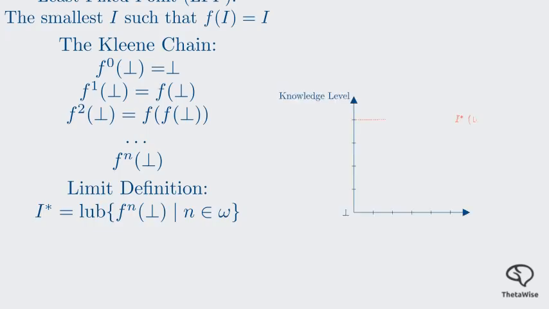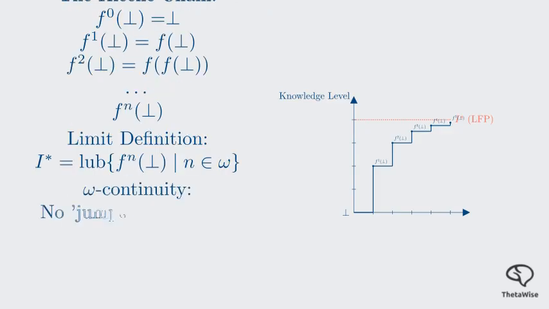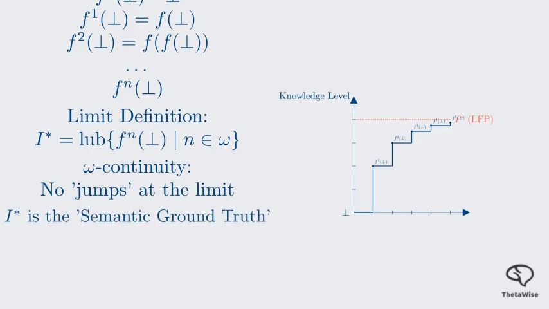Think of this as a computational climb. Each step represents a finite amount of reasoning or neural inference. Omega continuity ensures that there are no jumps at the limit that the finite steps couldn't have prepared us for. In the neuro-symbolic context, this I star is the semantic ground truth that our neural network is trying to approximate through the loop.